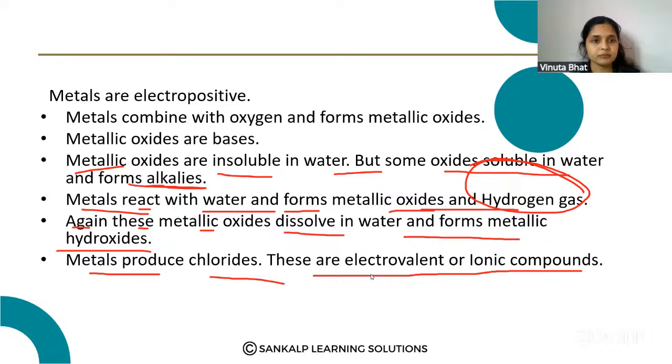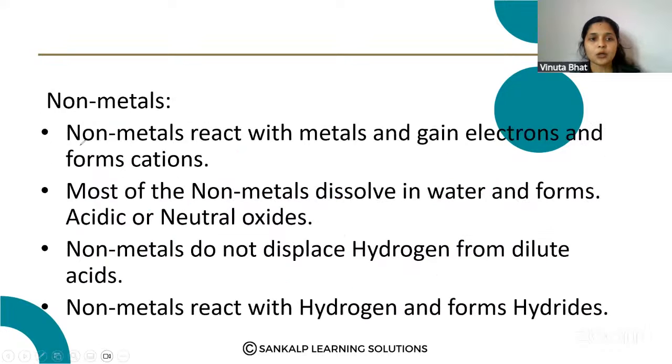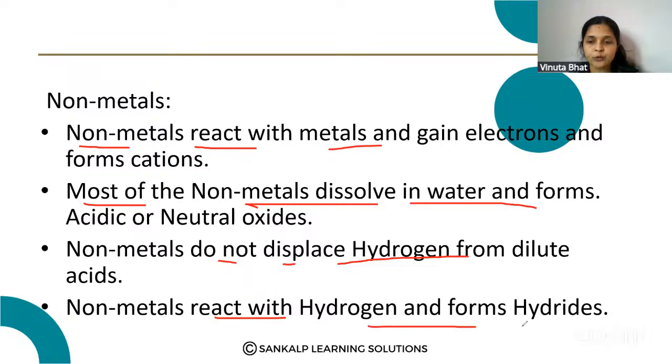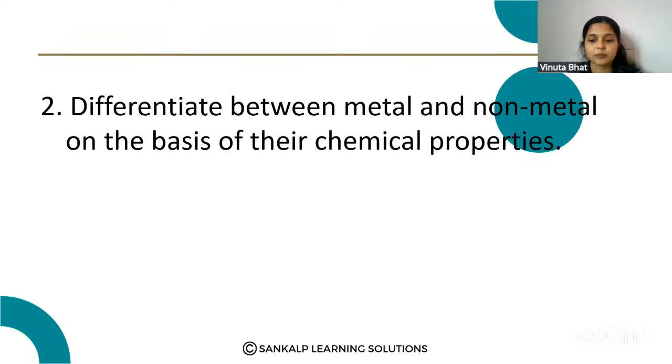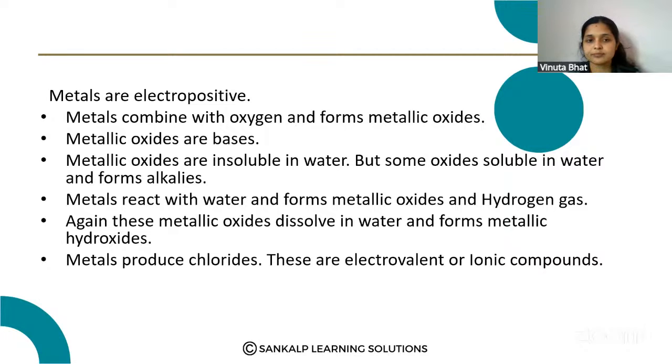Then what about the non-metals? Non-metals react with metals, gain electrons and form anions. Most non-metals react with oxygen and form acidic or neutral oxides. Non-metals do not displace hydrogen from dilute acids, and non-metals react with hydrogen and form hydrides. So these are some chemical properties of metals and non-metals.